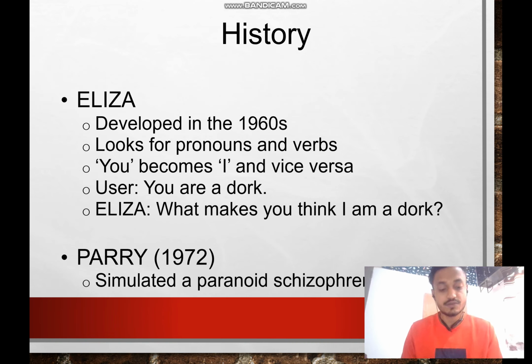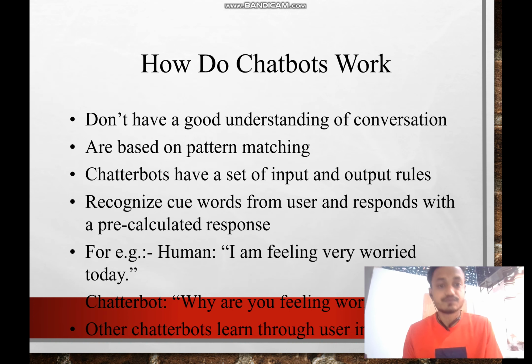So what is the history of the chatbot? The first chatbot developed was Eliza. It was developed in 1960, and it looks for pronouns and converts you into I and vice versa. For example, the user says, you are a dog, and it replies, what makes you think I am a dog? So it basically converts active voice to passive. The second one is Parry, which was developed in 1972.